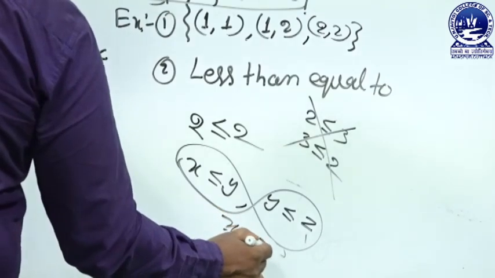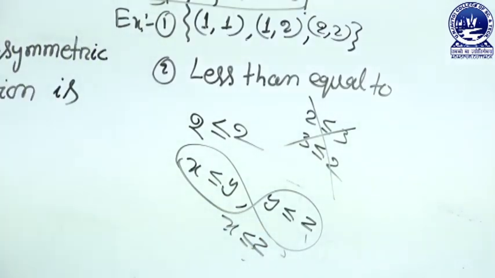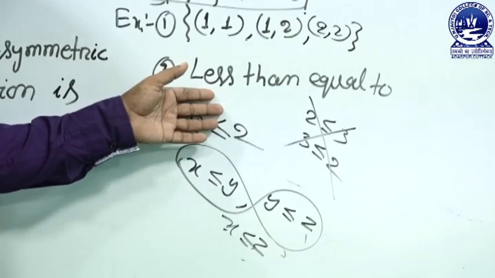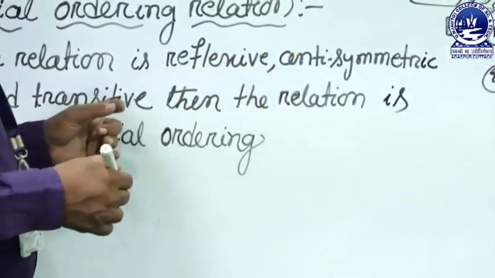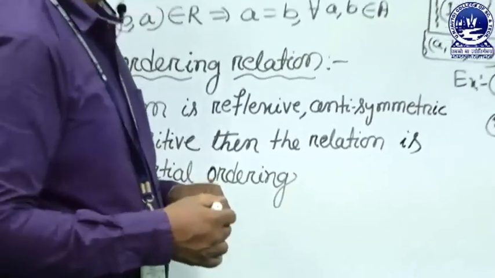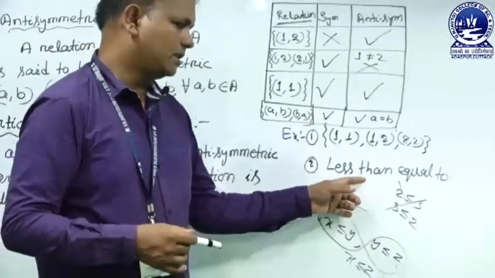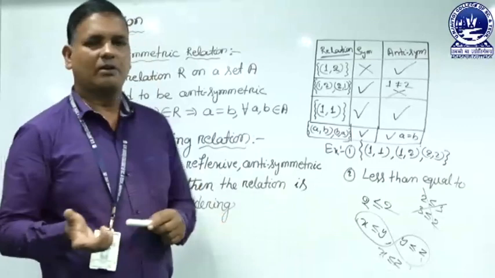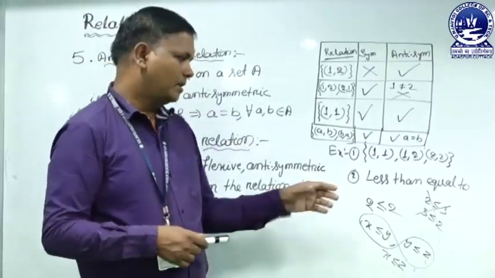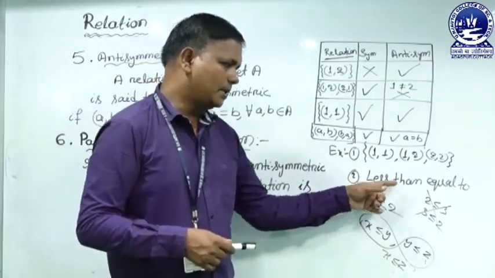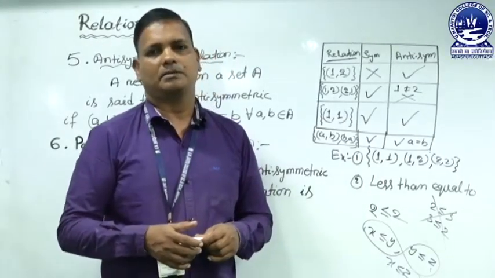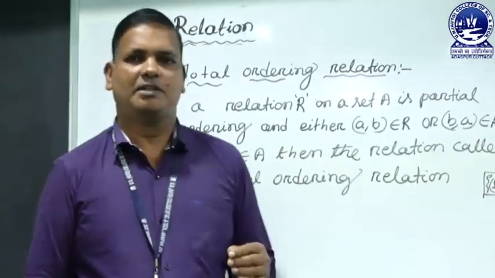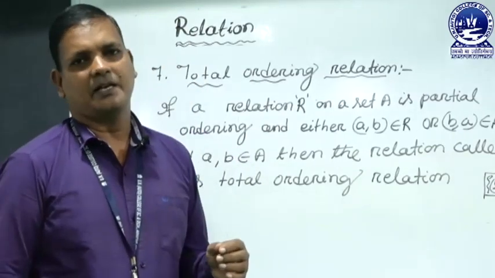The relation less than or equal to satisfies the three conditions: reflexive, antisymmetric and transitive. That is why the relation less than or equal to is called a partial ordering relation. Next, we discuss total ordering relation.